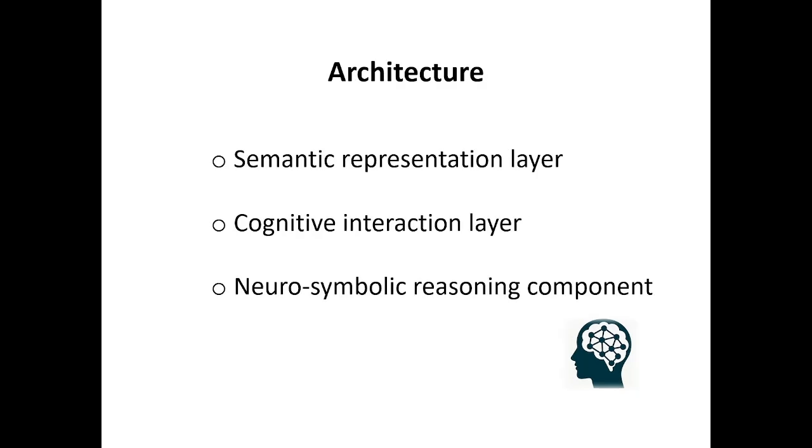The proposed architecture consists of three interconnected components. A semantic representation layer that formalizes domain knowledge. A cognitive interaction layer that maps structured knowledge to cognitively motivated encodings. A neuro-symbolic reasoning component that integrates symbolic knowledge with adaptive inference. This layered design provides a foundation for scalable and interpretable cognitive AI agents.